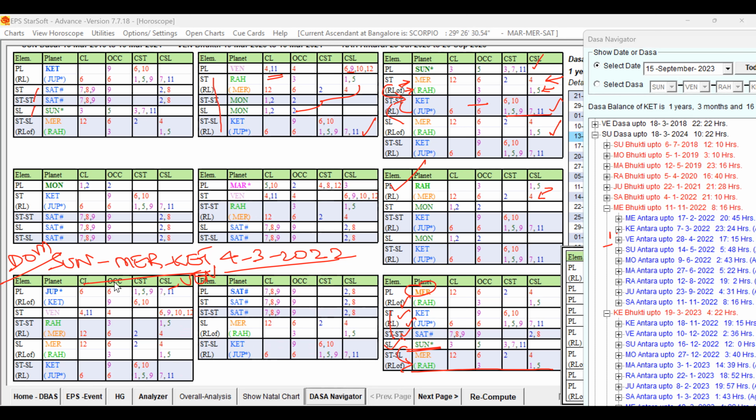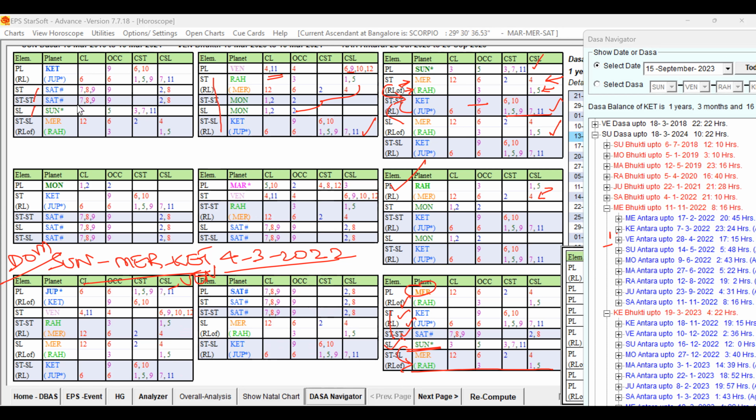Mercury Bhukti is over and Ketu Bhukti started during the gestation period. Ketu has some weakness, but is good. Star level Saturn, sub level Sun is very good. So definitely in the Ketu period, the pregnancy will be carried without any problem and will also favor the delivery.